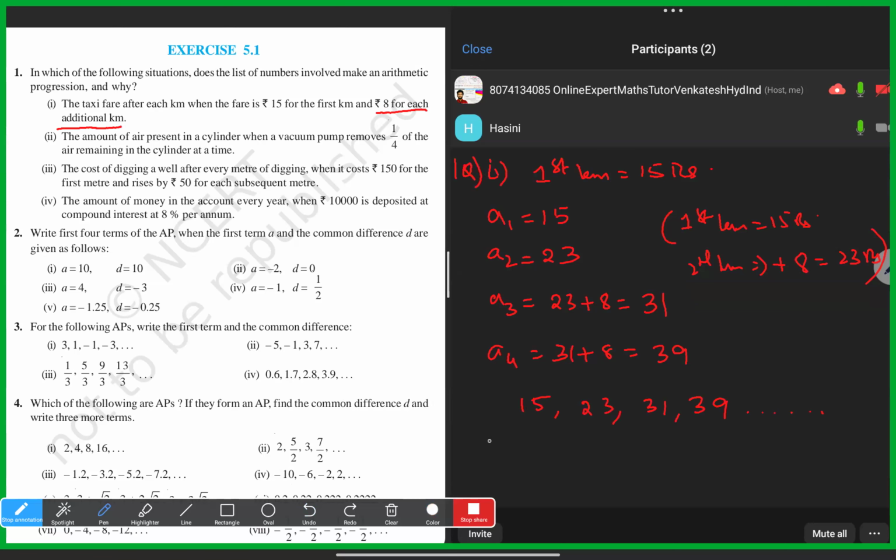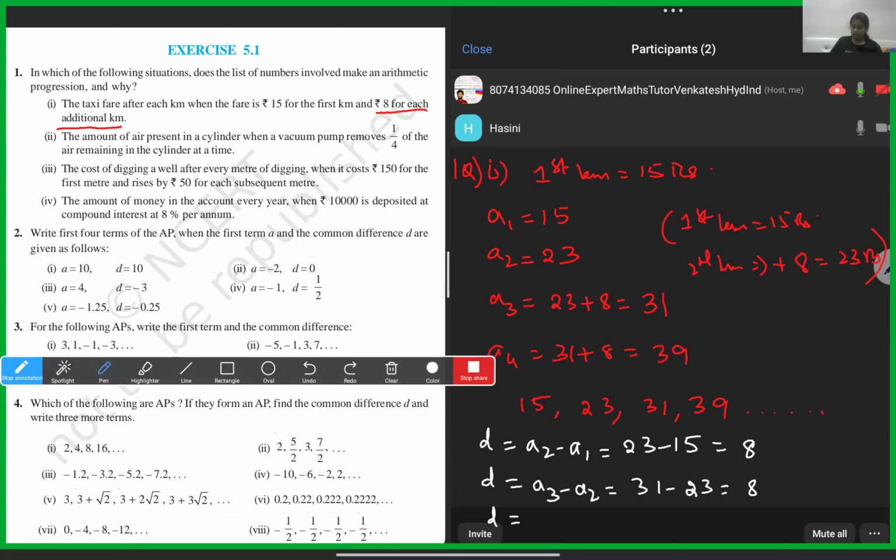Firstly, I'm finding the common difference a2 minus a1: 23 minus 15, that is 8. One more common difference, a3 minus a2, the third term minus the second term: again it is 8. Then at least three common differences we should find, a4 minus a3: again it is 8. Yes or no?